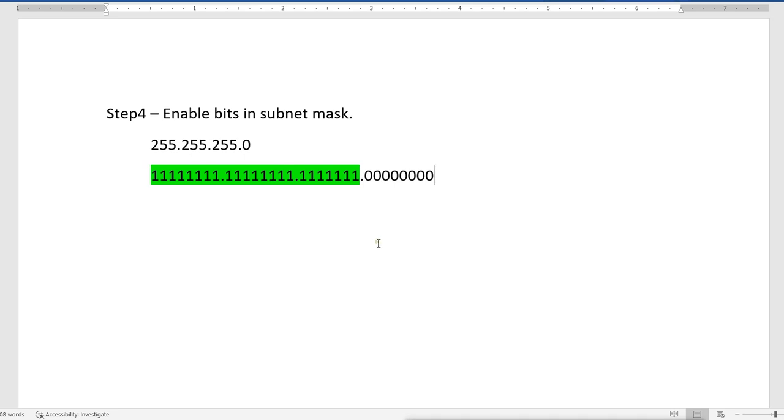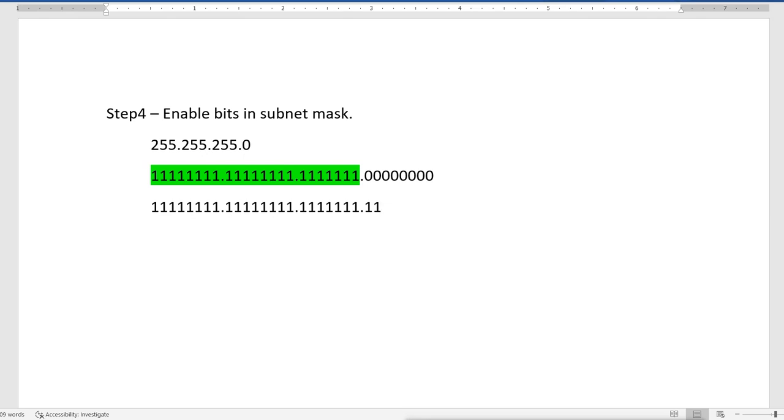So how we'll do this? I will enable 2 bits here. These ones are default, 8 ones, 8 ones, 8 ones. I cannot change these, but I want 2 extra bits, so I will enable them from here, 1 2, continuously from left to right.